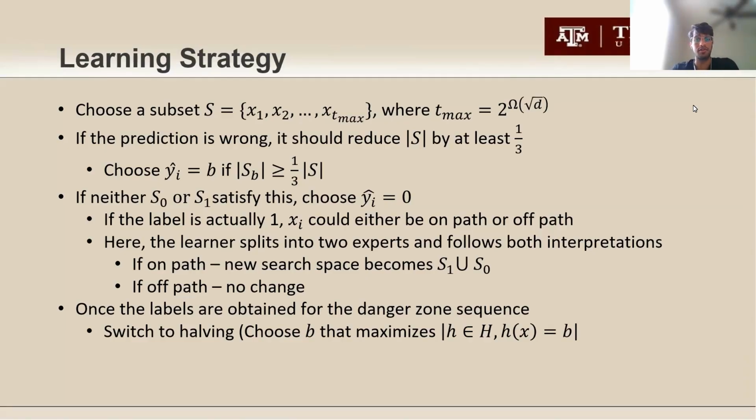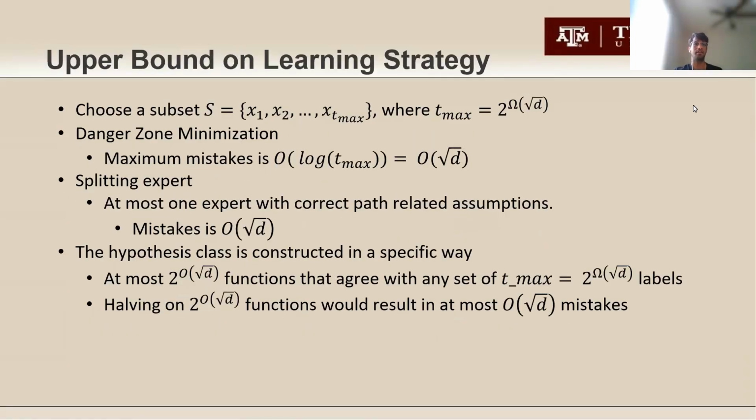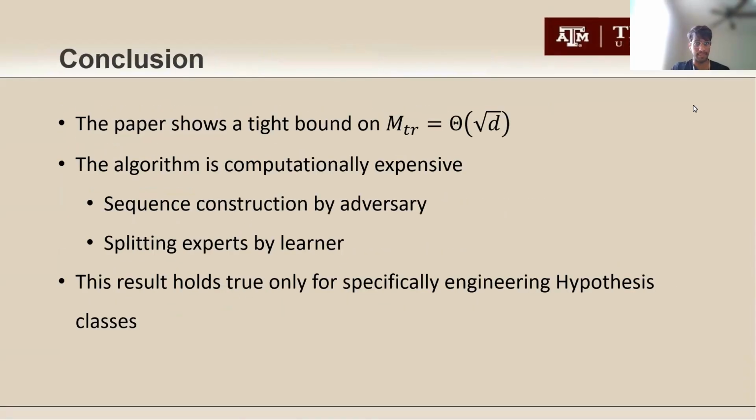Once all the labels are on for the danger zone sequence, we switch to halving, which is similar to SOA, except here we choose the B that maximizes the cardinality such that H of X is B. And similarly, in the case of danger zone minimization, the maximum mistakes is big O of log of T max, which is big O of root of D, which gives us the upper bound. The same upper bound is obtained with the splitting experts and also with the halving strategy. So that gives us the upper bound.